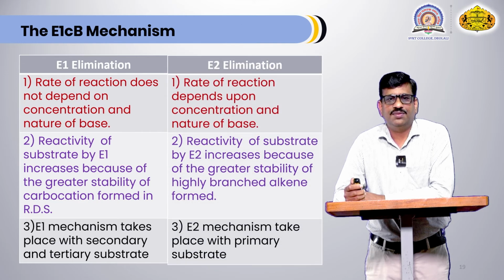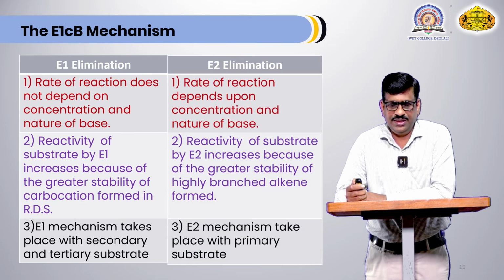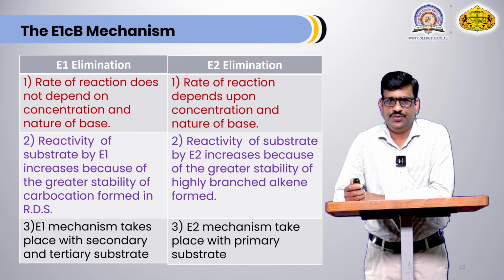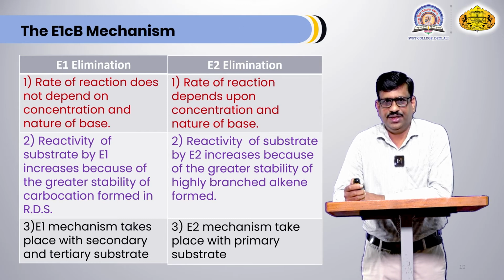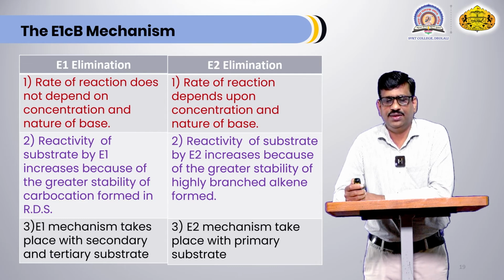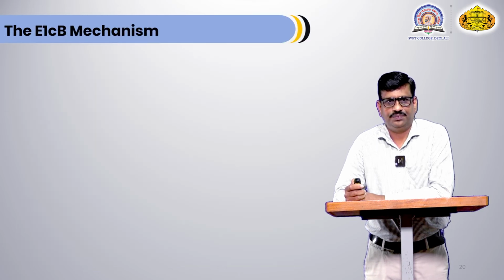Now these are some salient features of E2 elimination. The rate of reaction depends upon the concentration of base as well as the nature of the base. Reactivity of the substrate in E2 increases because of the greater stability of the highly branched alkene formed, and the E2 mechanism takes place with primary substrates.